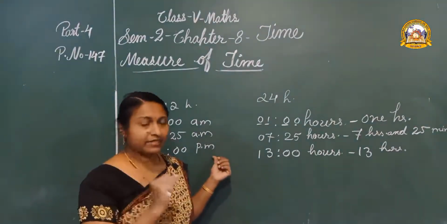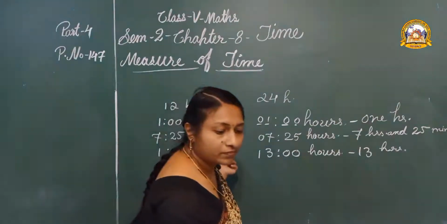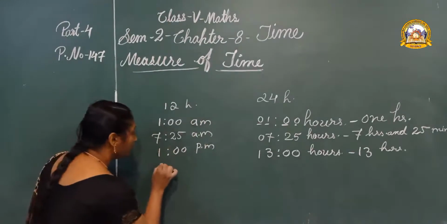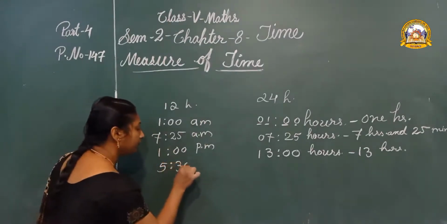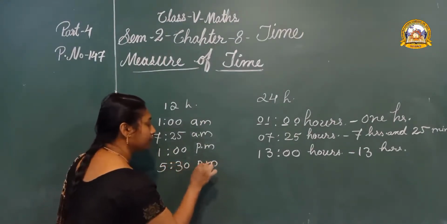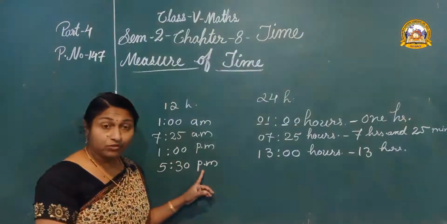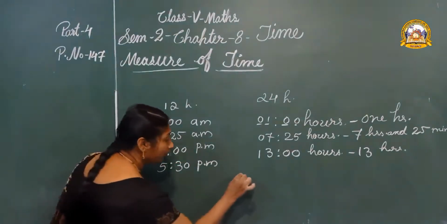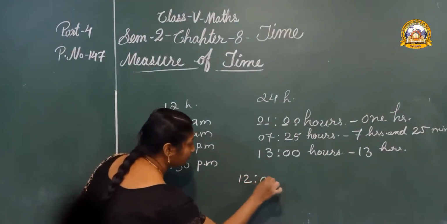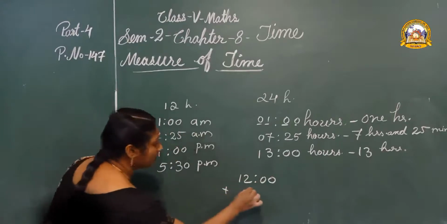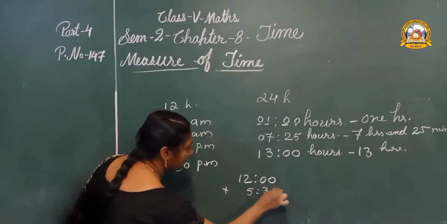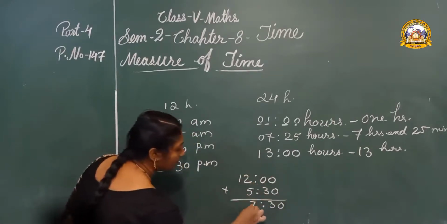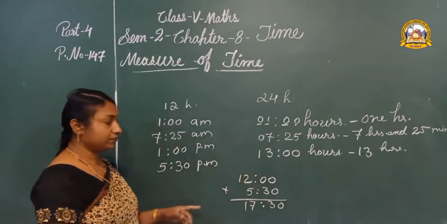I shall give one more example. 5:30 PM. It is PM. So what should we do? Yes, add with the 12. 12 plus 5:30. 5 plus 12 is 17.